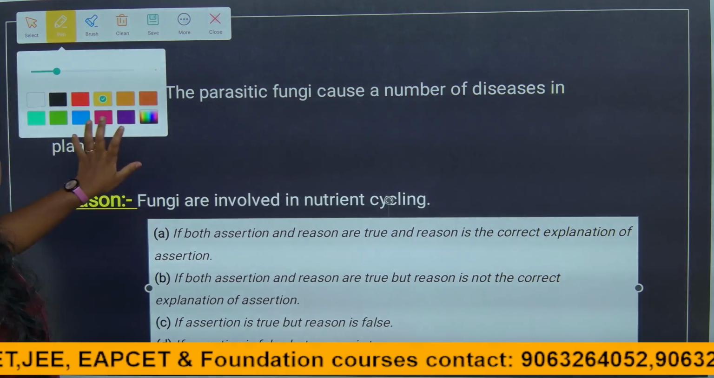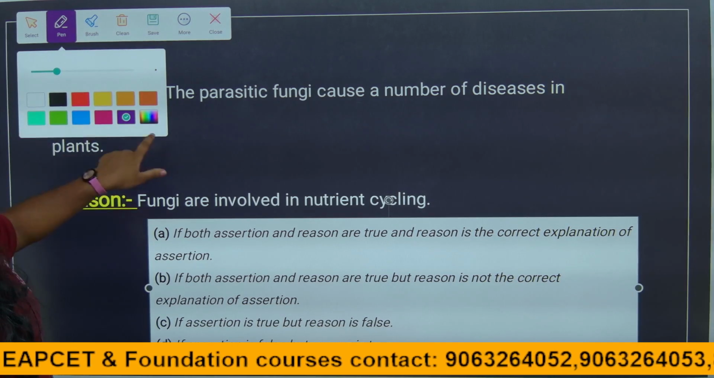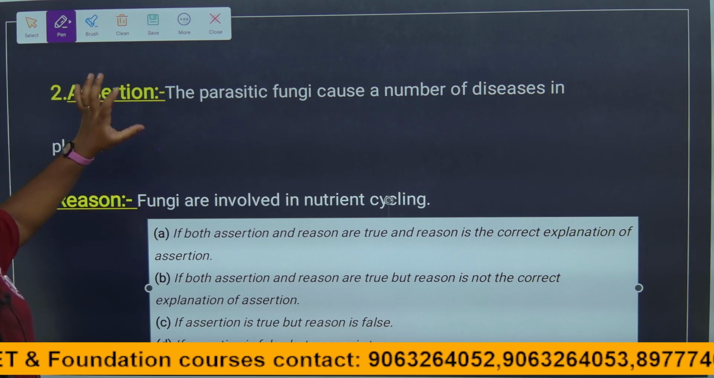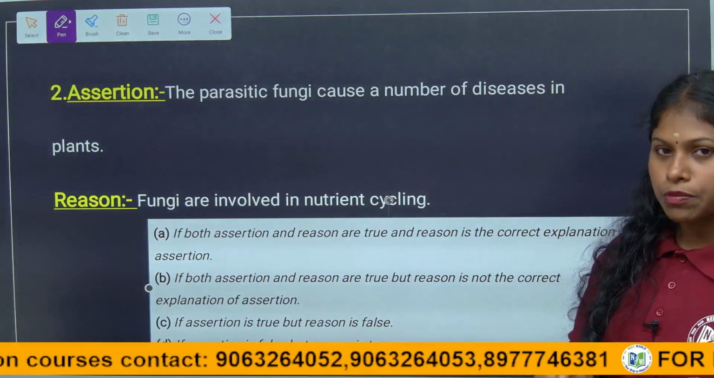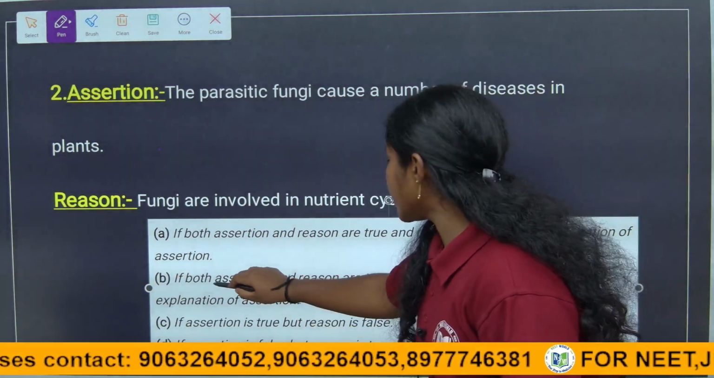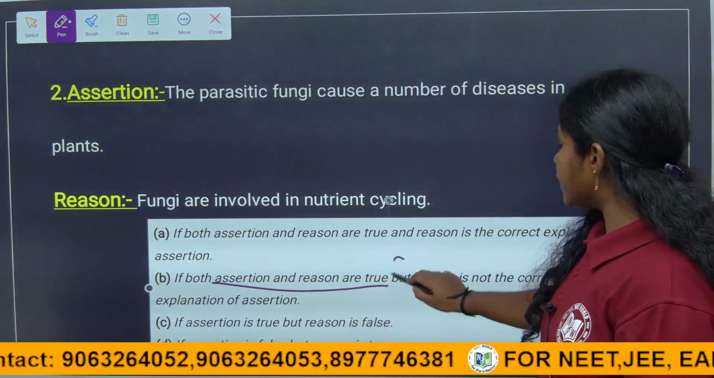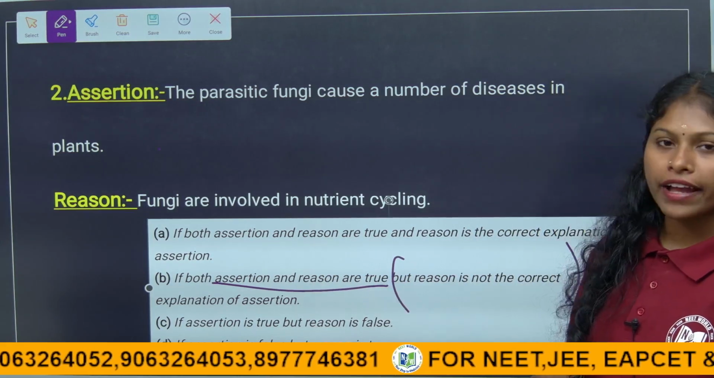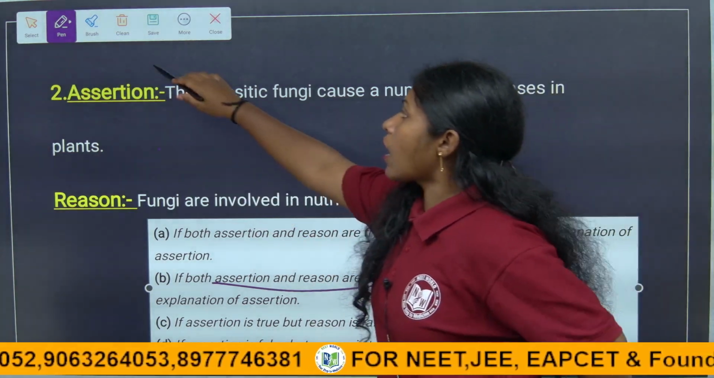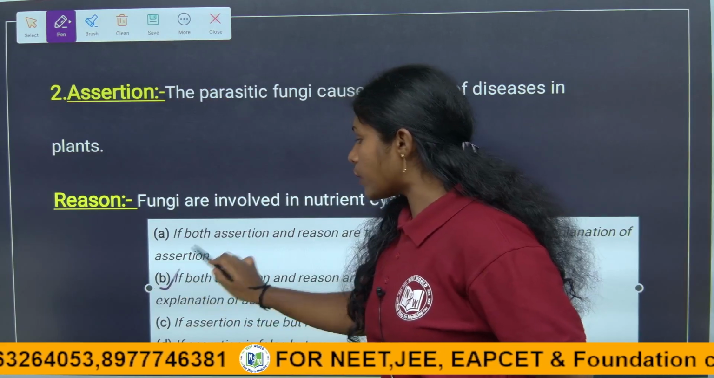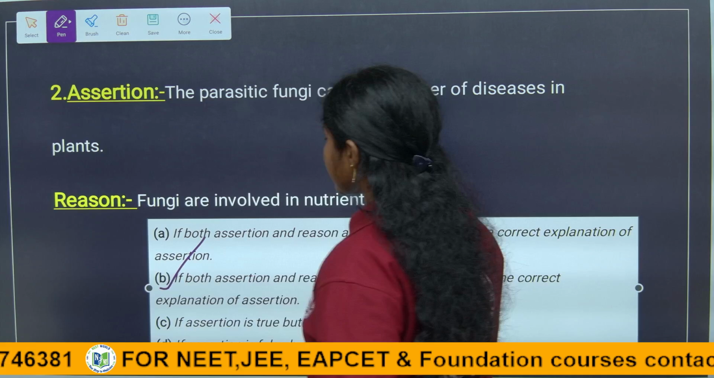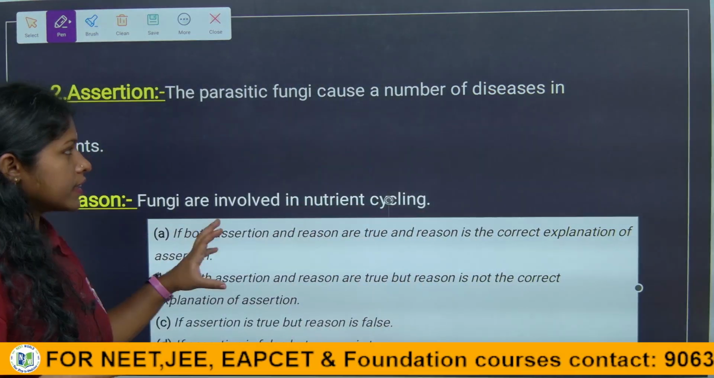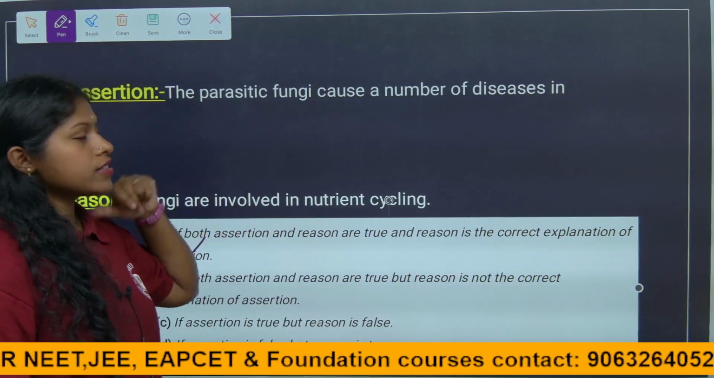for this question: the assertion is correct, the reason is also correct, but it is not the correct explanation of the assertion. If both assertion and reason are true, but the reason is not the correct explanation of the assertion, this is how we have to analyze each and every assertion and reasoning question, children. We have to check whether the reason is correct for the assertion or not.